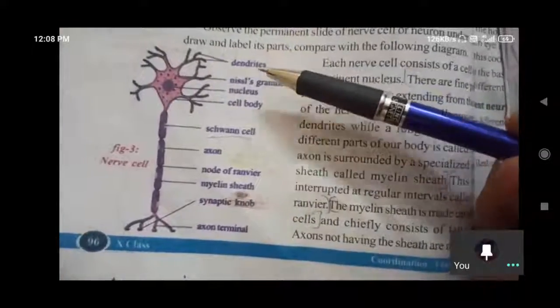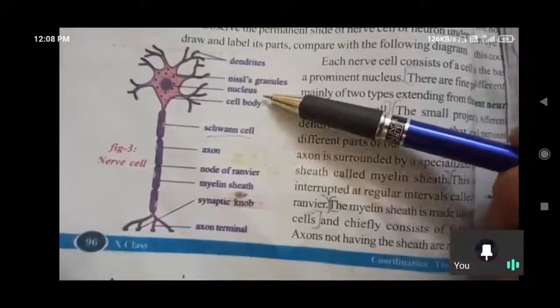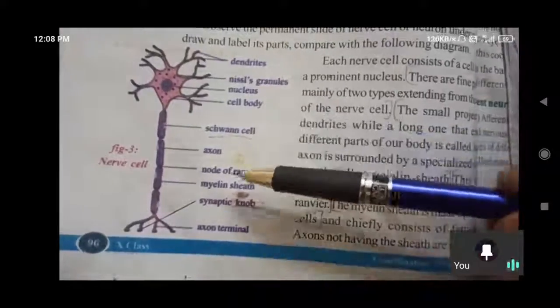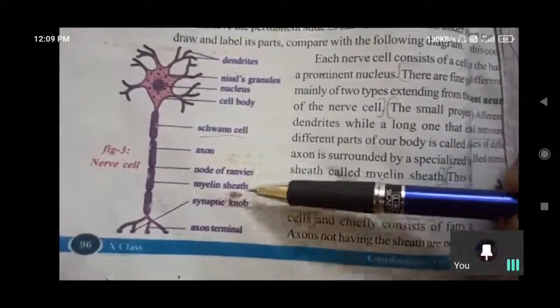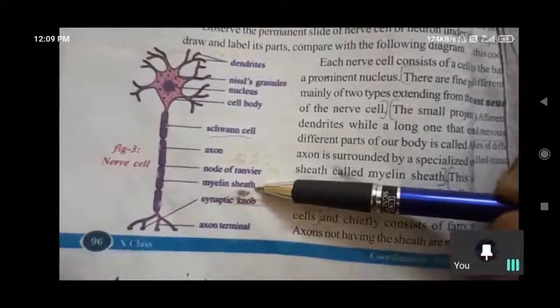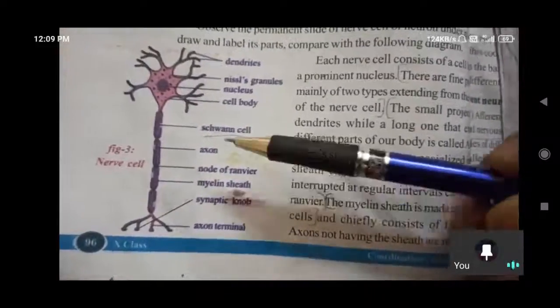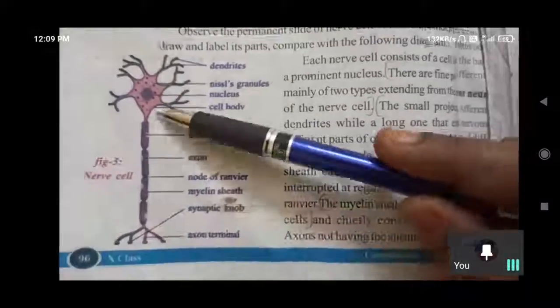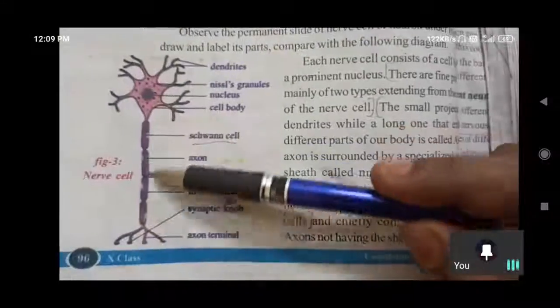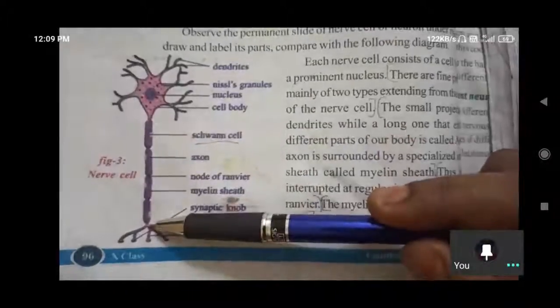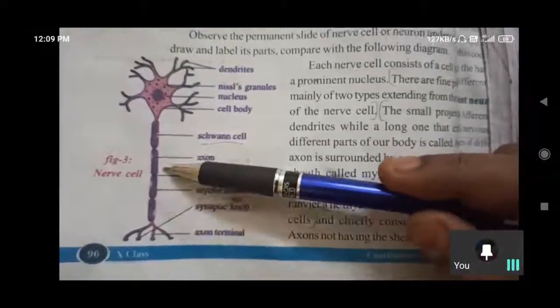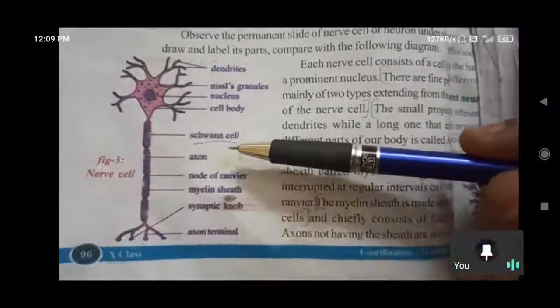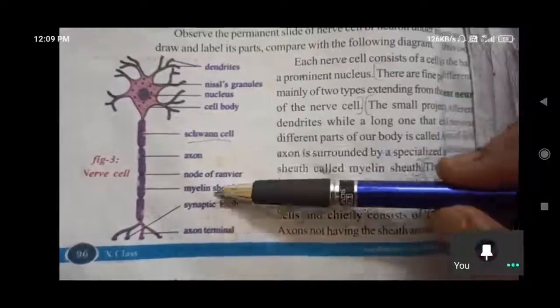Dendrites, Nissl granules, nucleus, cell body, Schwann cell, axon, nodes of Ranvier, and myelin sheath, which is the insulatory sheath that controls the track, the path of the electrical impulses. So it controls the path of action potential signals. That is the myelin sheath.